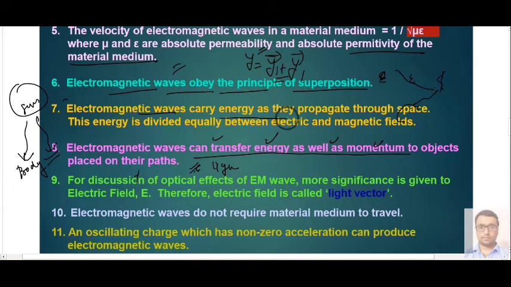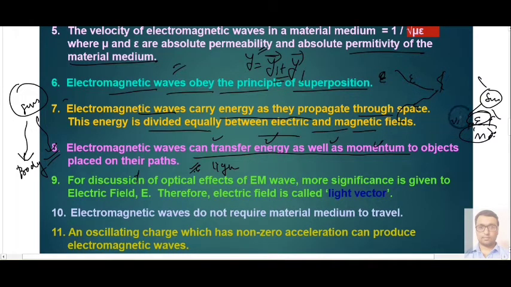Electromagnetic waves can carry energy as they propagate in space. This energy is divided equally between the electric and magnetic fields. Basically, the light coming from the sun is again an electromagnetic wave that has its energy in the form of an electric field and in the form of a magnetic field. Both components have an equal amount of energy.